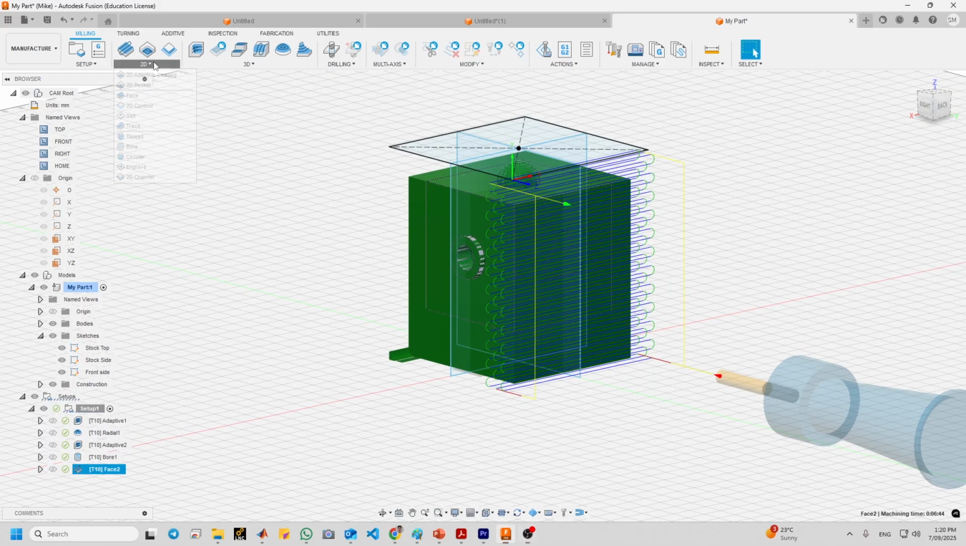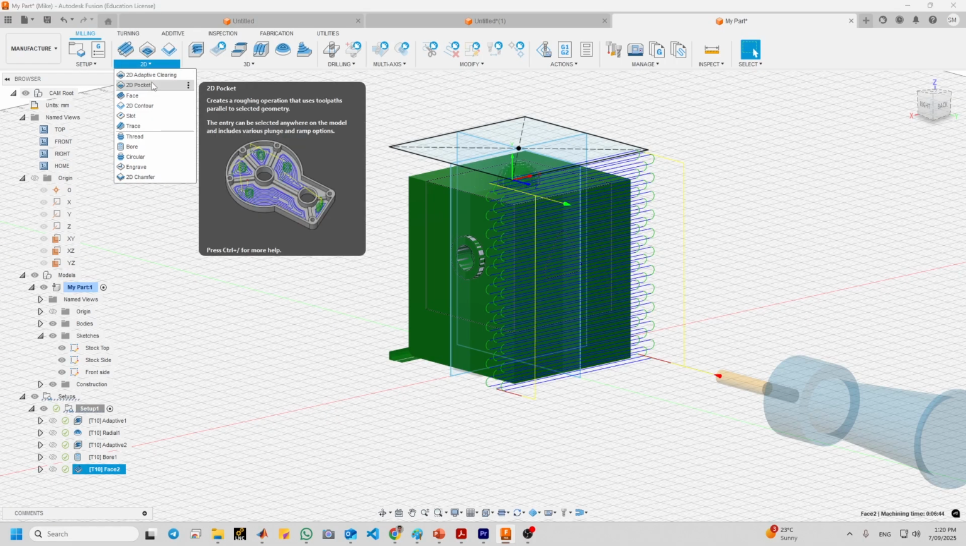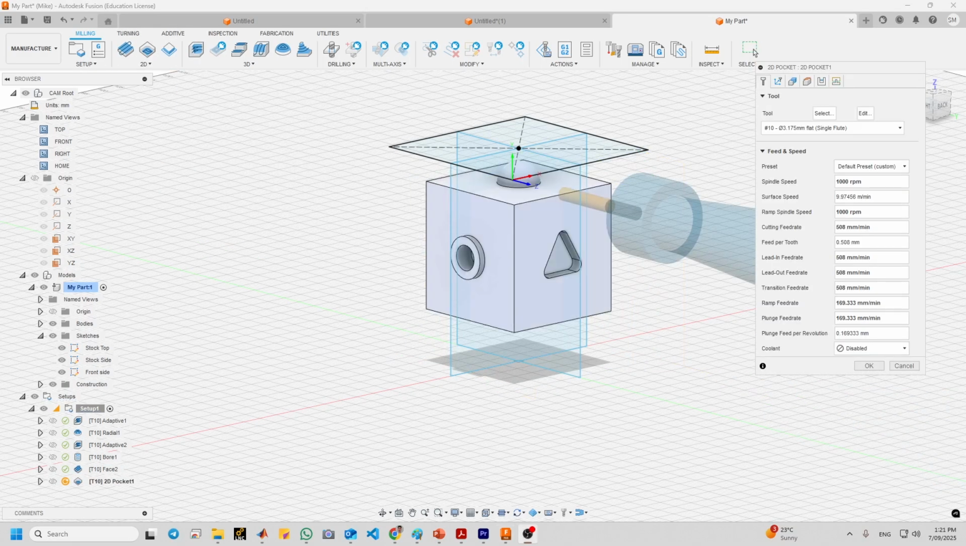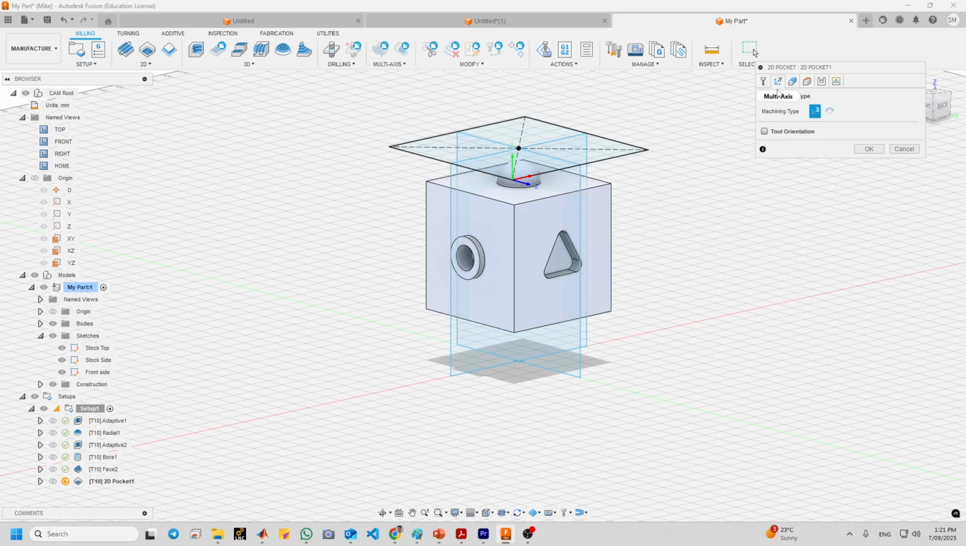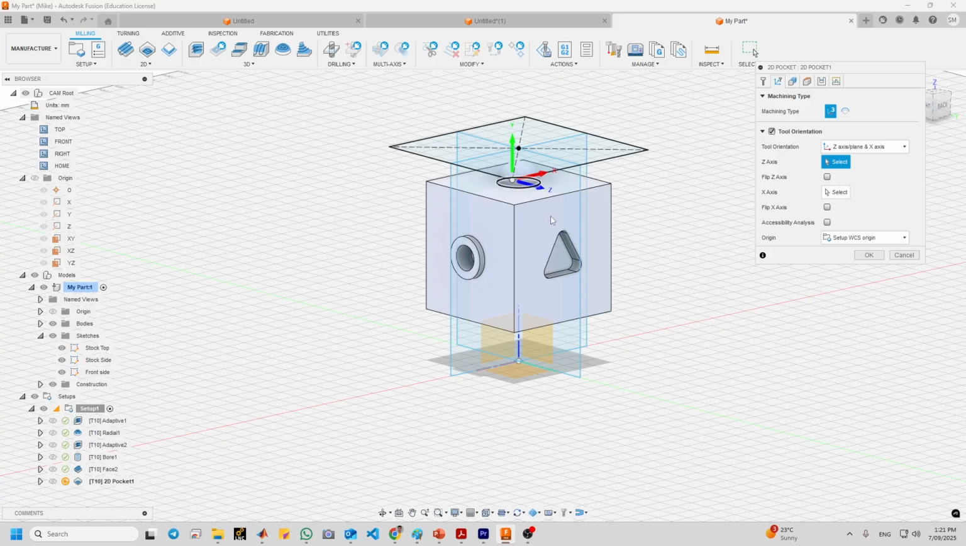Next, use a 2D pocket toolpath from the 2D drop down, but it creates a roughing operation that uses the toolpath parallel to selected geometry. This one you don't need to change anything. Go to the next tab, tool orientation. In the multi-axis tab, z-axis perpendicular to the face that is to be machined, and pointing away from it. Okay, the y-axis upward. In geometry tab,